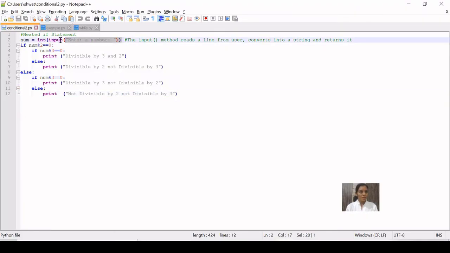Here this is the function which will give you the prompt in order to give you the number that user is able to give a number. Input, it will return in form of string, and if you are entering a number you need to convert it into integer, right? So input is a method, reads a line from user and converts it into a string.